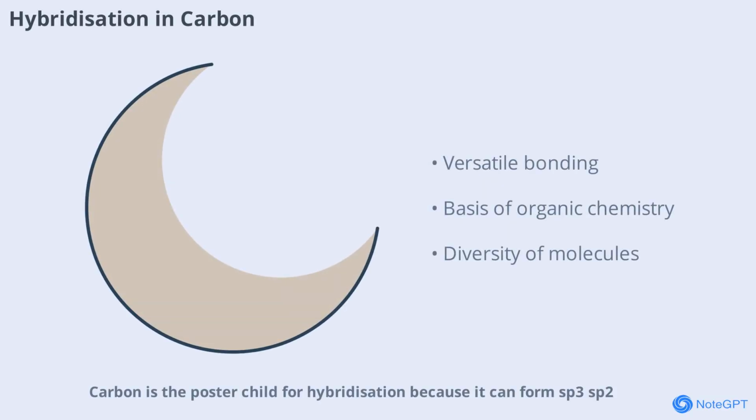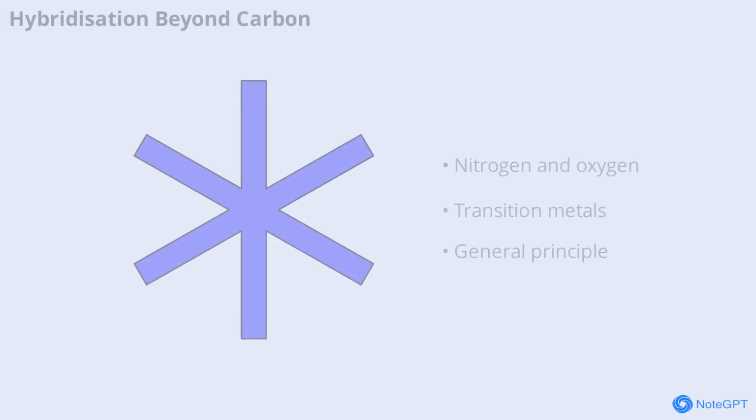Carbon is the poster child for hybridization because it can form sp3, sp2, and sp hybrid orbitals. This versatility allows carbon to create a vast array of molecules, from simple alkanes to complex aromatic compounds. The ability of carbon to hybridize in different ways is the foundation of organic chemistry and the diversity of life itself.